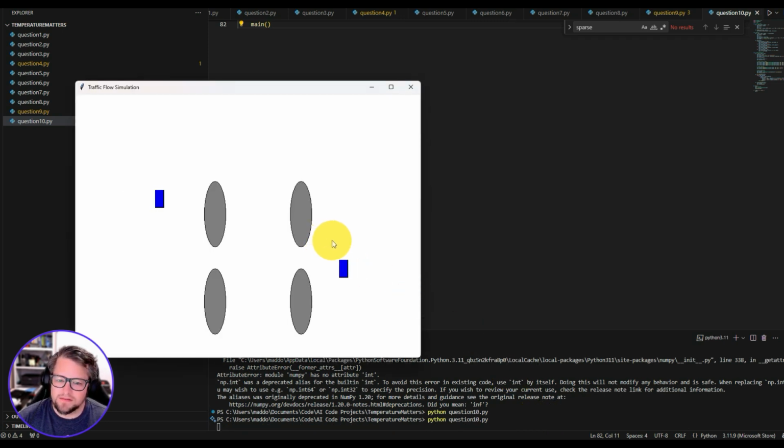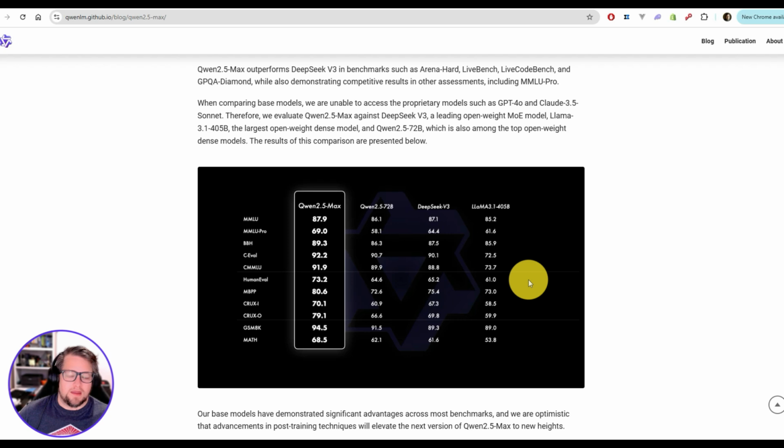Oh, interesting. So they've got moving vehicles, but I don't think the lights are actually working. I bet those are supposed to be traffic lights because it's got the red, green, or I guess it's top, bottom. So I think it got a little bit more of the understanding of the traffic movement that I wanted, but it did less of the actual simulation. It just got two cars moving in opposite directions. So where does that leave me?